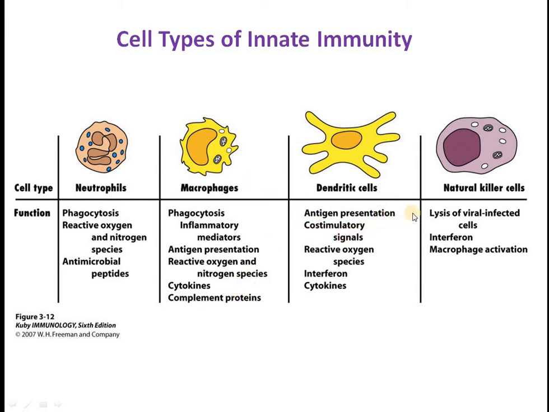Dendritic cells can present the antigens, they can detect them, they can produce some signals which are responsible for stimulating other cells. They can release reactive oxygen species which can destroy the microorganism. They can also release interferon and cytokines.